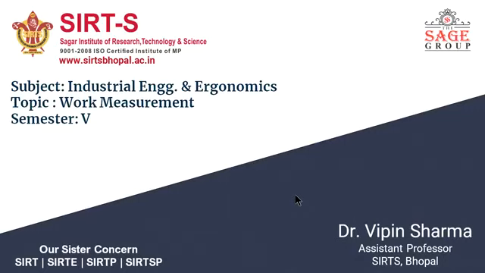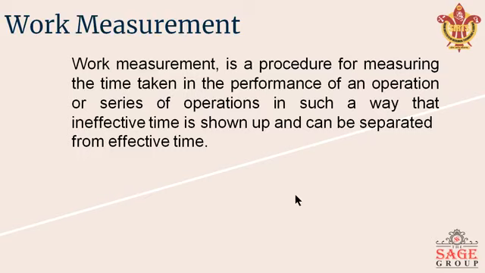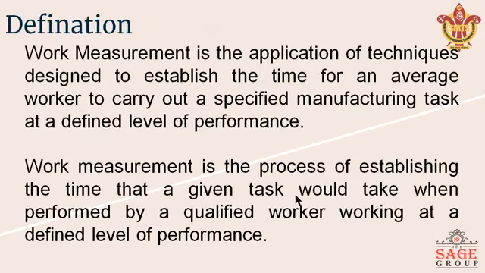So basically, what is work measurement? Work measurement is a procedure for measuring the time taken in the performance of an operation or series of operations in such a way that ineffective time is shown up and can be separated from effective time. So basically, work measurement is a technique to differentiate between ineffective time and effective time. There are many techniques by which we can measure the work, and we can easily separate out our ineffective time and effective time.